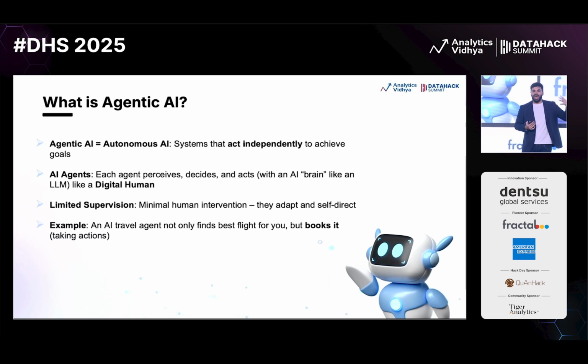Just like I can act on my own, right, based on my surroundings. Like hopefully if there is some natural calamity, we all will run outside, right? I will be aware about my surroundings. Similarly, that AI should also be aware about the surrounding, the system, and then take that action. So limited supervision, of course, will be there.